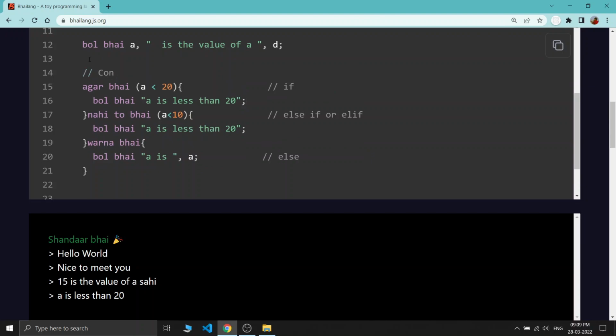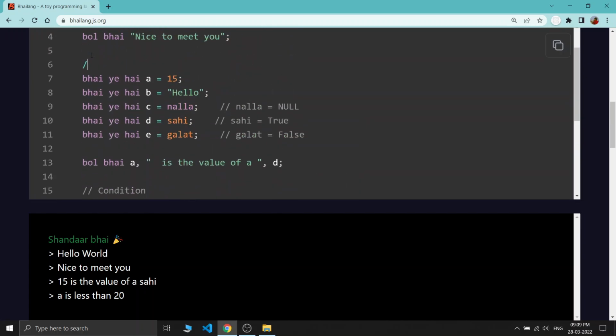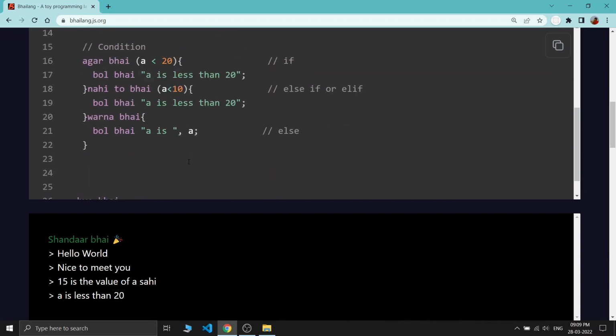I'm just writing condition here. Okay, and this is the variable declaration, variables. Okay, this is the printing statement, no need to write.